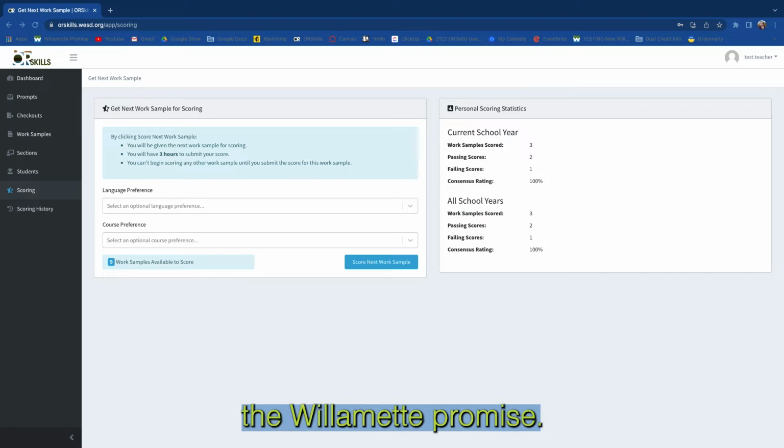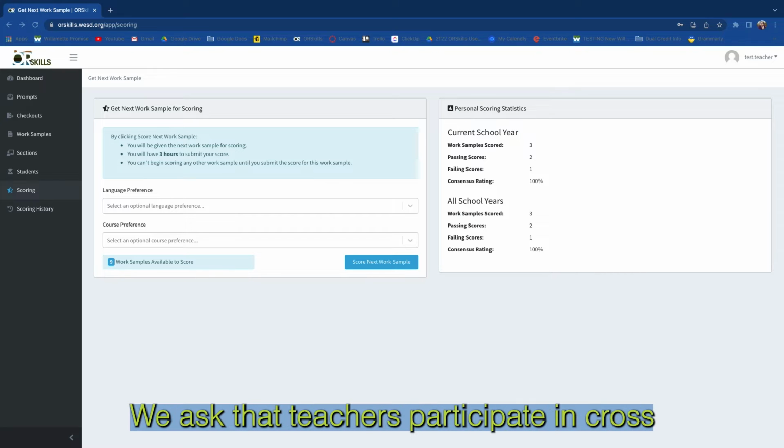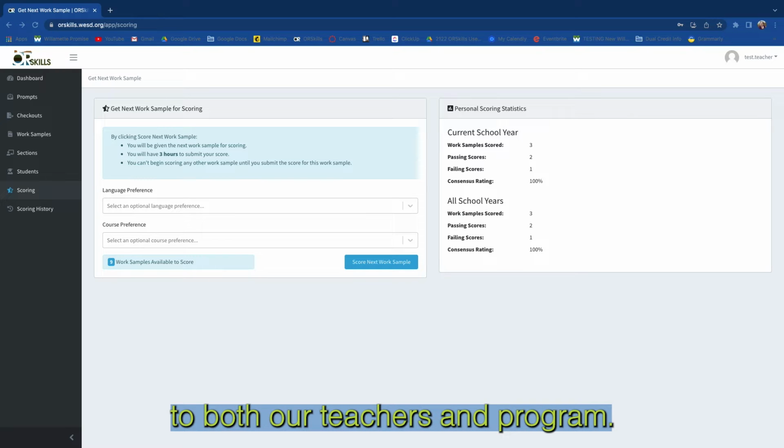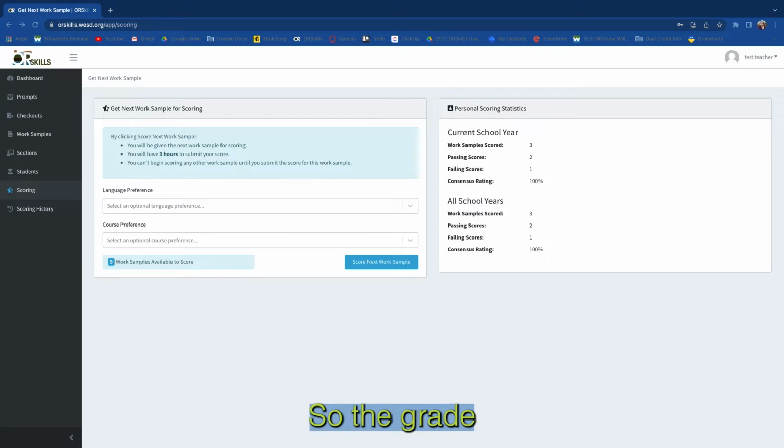As part of the process of the Willamette Promise, we ask that teachers participate in cross-scoring to help us maintain rigor and consistency across our grading, inform faculty liaisons on professional development needs, and ensure continuous improvement to both our teachers and program. Cross-scoring does not change student grades, so the grade you assign your student as a classroom teacher is the grade that they will earn on their college transcript.